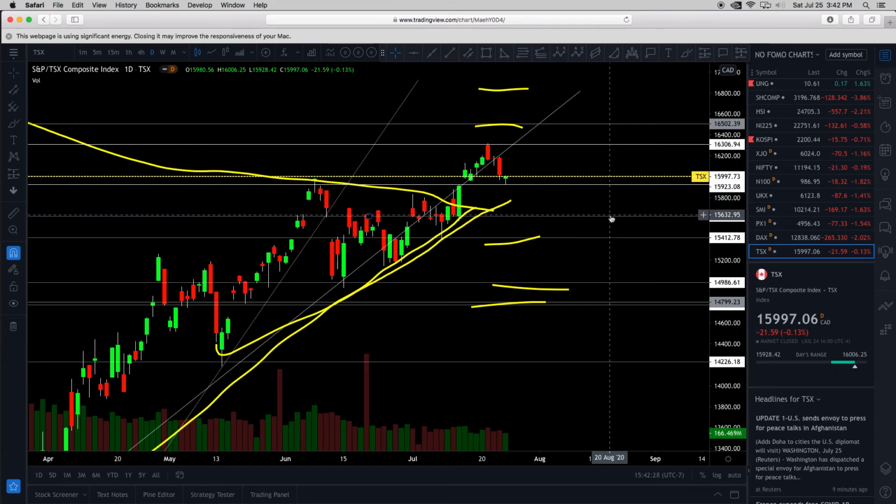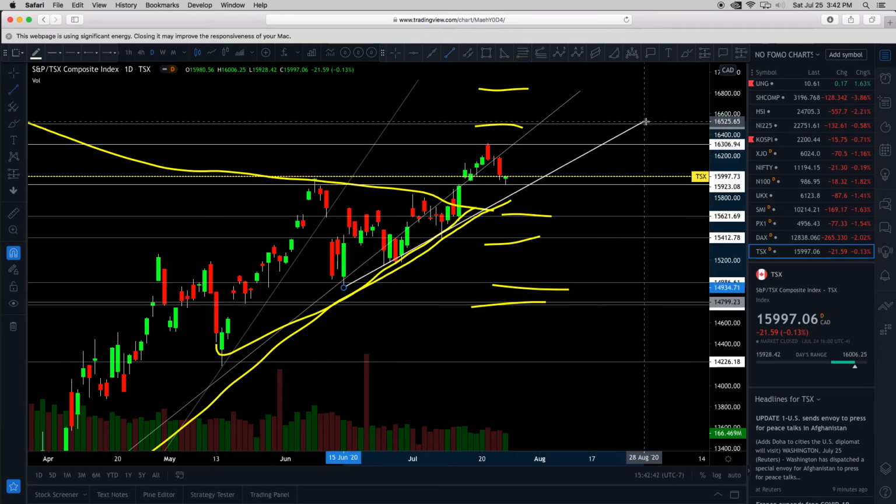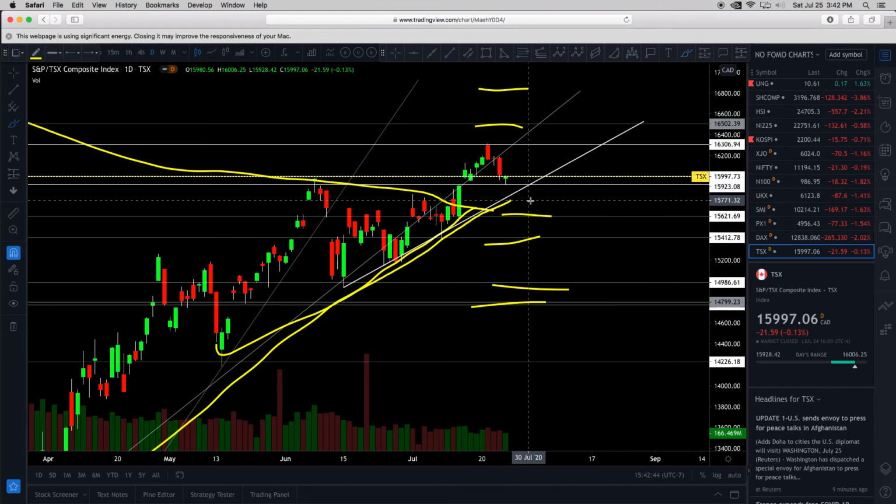So where's the next support? Still these lines, all these lines still matter. That's why I like long-term technical analysis. The long-term support, resistance, and trend lines still matter, right? So interestingly, there is a trend line here. You see this? Okay, so this support is going to be a big deal probably. We're going to see a little bit of fighting in the markets around there.